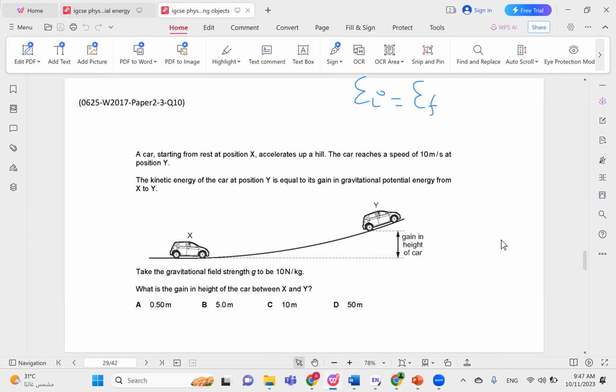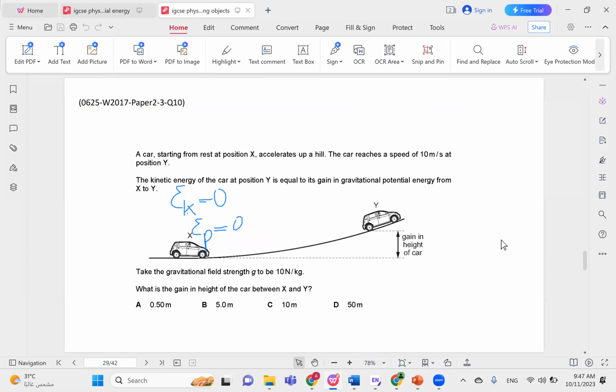Oh, no, this is a different problem. I apologize. So this is an interesting problem. I will explain some concepts. They won't really help you in solving this particular problem, but it's interesting to just understand better. Basically, the kinetic energy here is zero because it starts from rest. And the potential energy here is zero as well because it's at the lowest point in the problem.